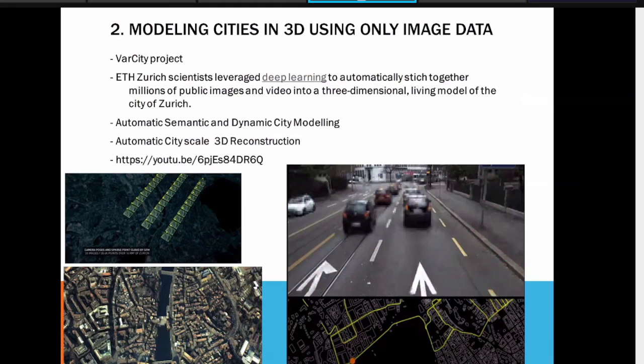Now, the second interesting project I found is on NVIDIA, actually NVIDIA is working on modeling cities in 3D using only image data. What is this project? They have implemented the model for the city of Zurich, and the name of that project is the Varcity project. I have also given the YouTube link here on which they have uploaded their video. On the NVIDIA site, you will find the information on this project.